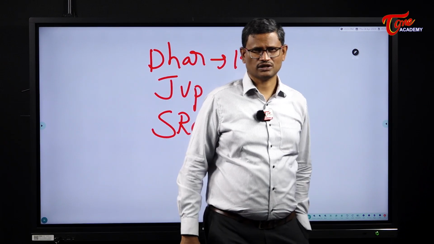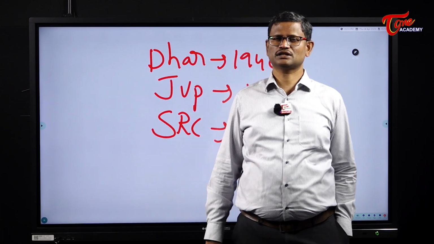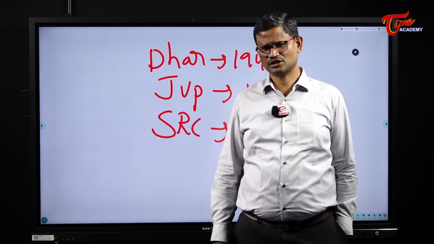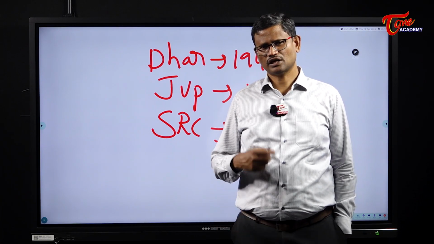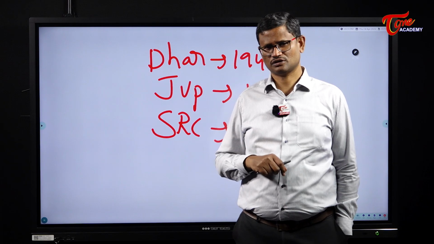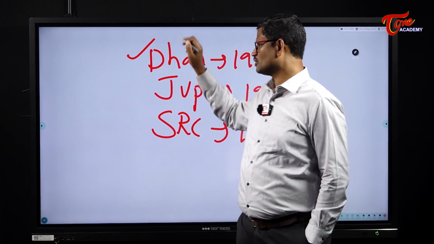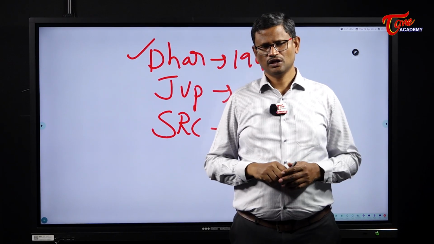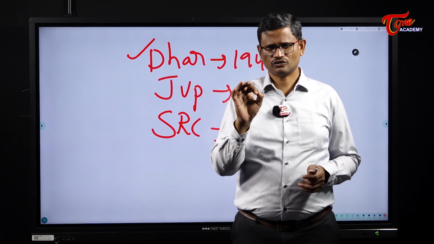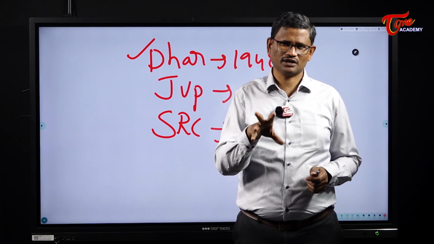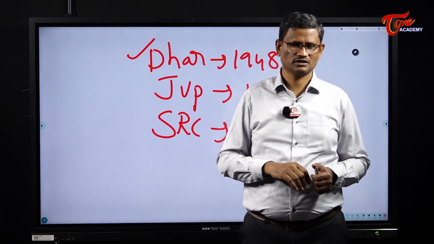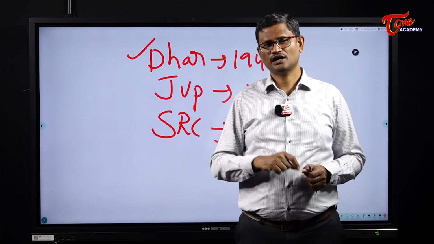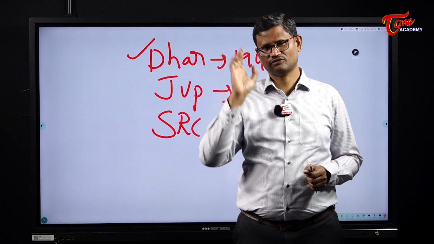If you take the first one, Dar Commission, S.K. Dar was the chairman of this commission. That's why it is called S.K. Dar Commission. The other name is Linguistic Provinces Commission. So this commission was established by Constituent Assembly. So Dar Commission, which was formed to look into the demand for reorganizing the states on the basis of language, has rejected reorganizing the states on the basis of language.